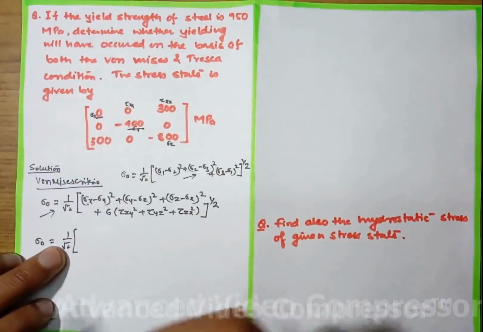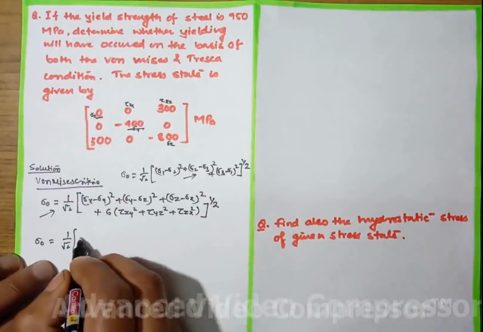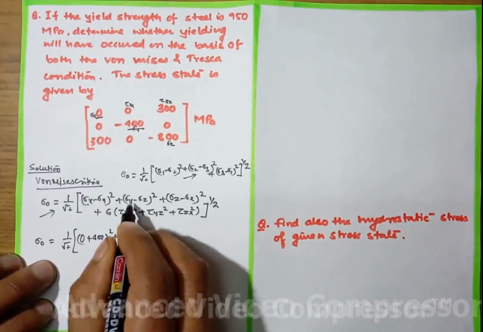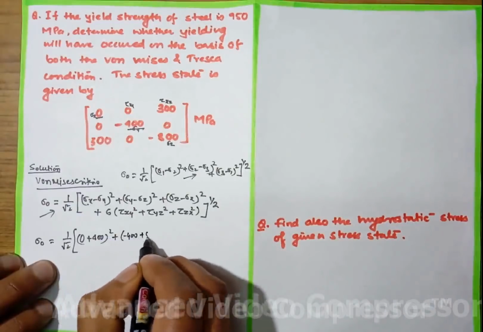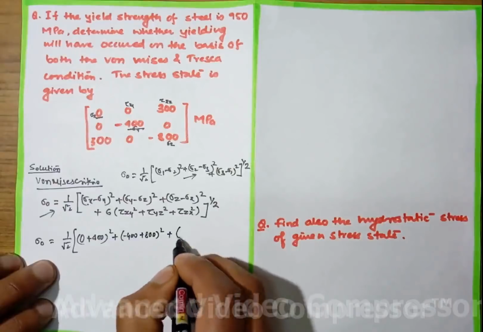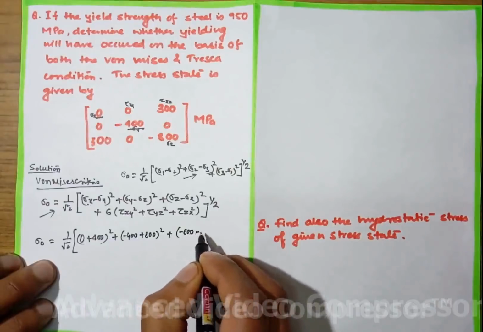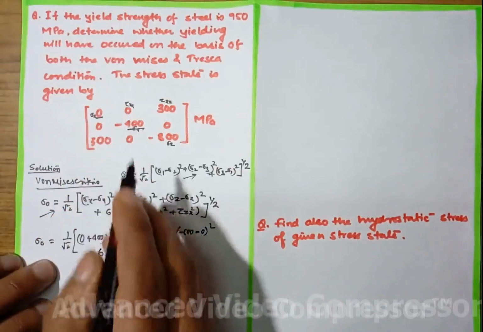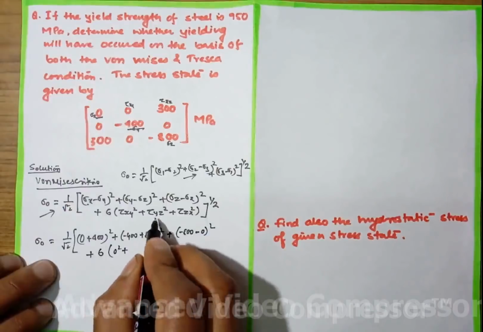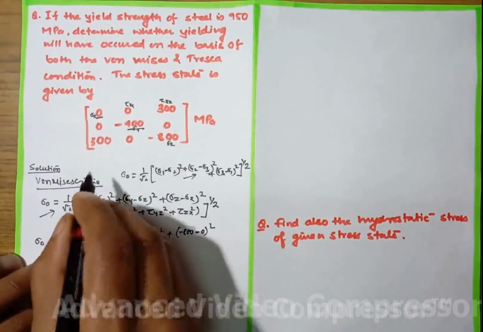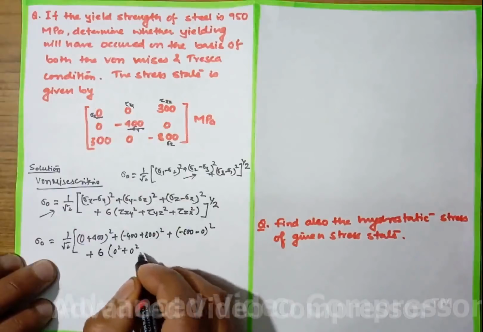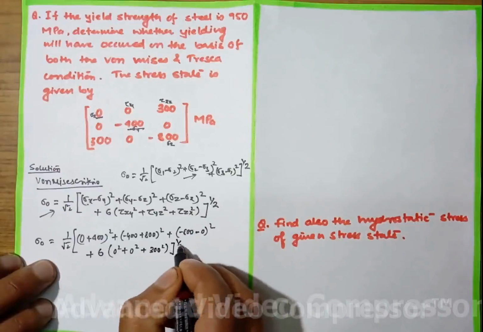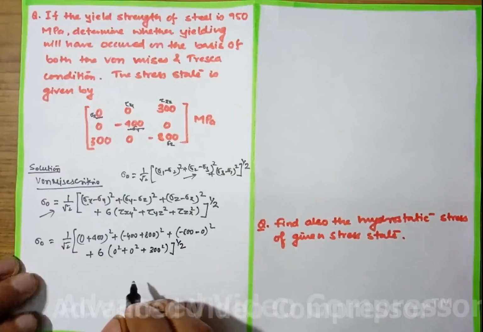Now putting the values: 0 minus minus 400, so plus 400 whole square, plus minus 400 plus 800 whole square, plus minus 800 minus 0 whole square, plus 6 times tau xy, that is 0 square, tau yz, that is again 0, plus tau zx, that is 300 square, all under the root.